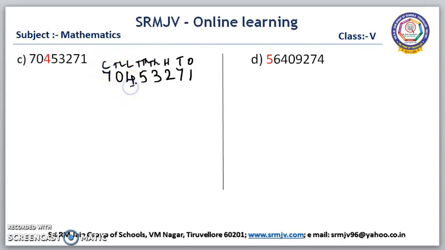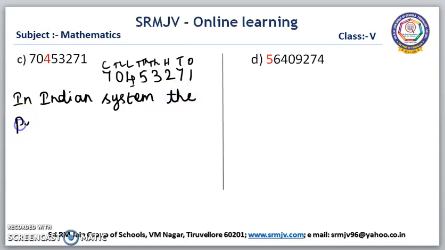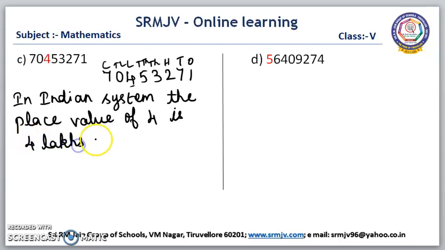So the place value of 4 is lakh in the Indian system. The place value of 4 is 4 lakhs. Or in number, we can write 4 lakh.